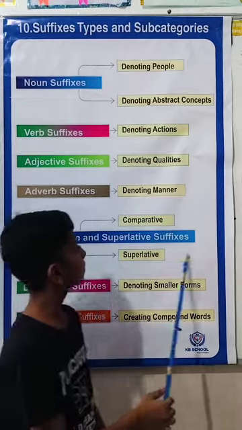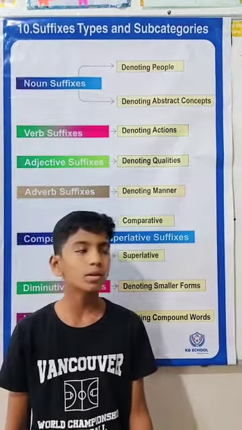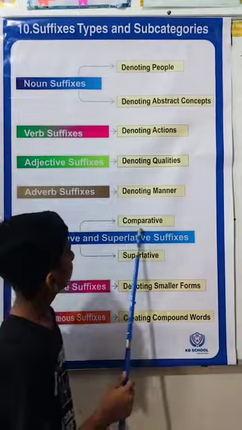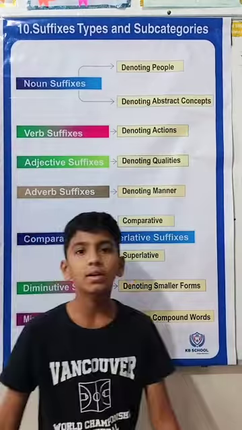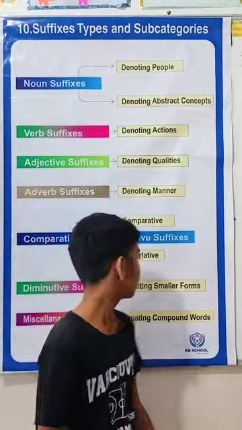Comparative and superlative suffix. Comparative and superlative suffix adds degree to adjectives, and they are further divided into 2 types: comparative and superlative. Comparative, for example, top. Superlative, for example, wonder.